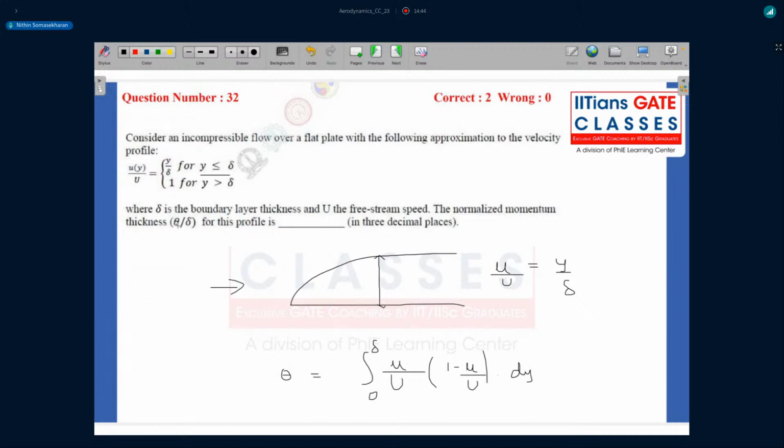And that's basically where you need to figure out what is your theta, and you know what is the expression for u by u infinity. It's already given in the question.